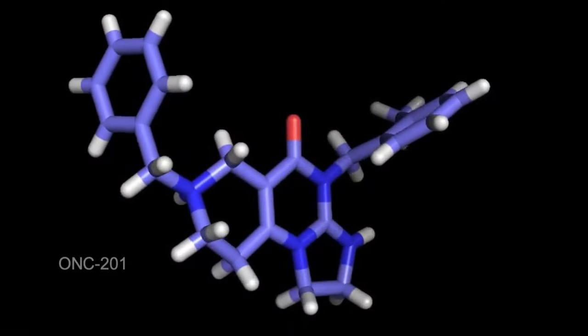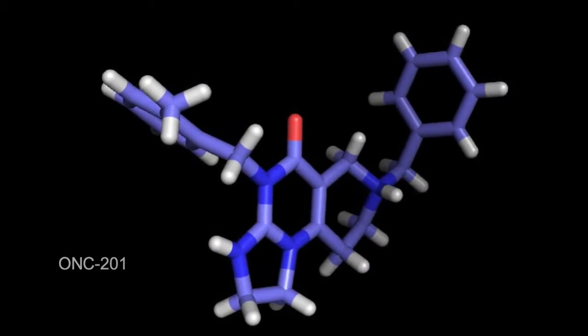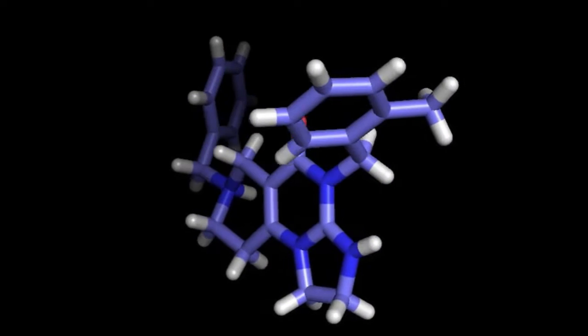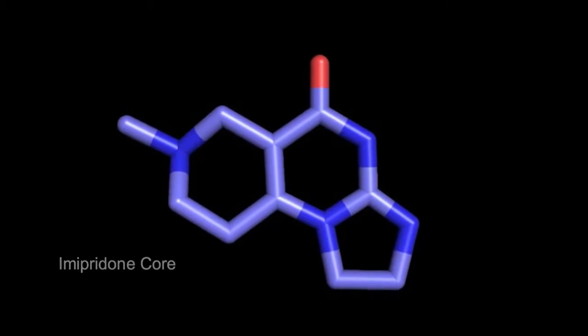So it turned out when we looked at the chemical structure of ONC201, which is shown on the slide, there were no other derivatives out there in the public domain. So ONC201 was the only compound that had this particular triheterocyclic core structure. And what you'll hear about a little bit more later in the presentation is that this novel triheterocyclic core structure turns out to be extremely important for the function of the compound, both its ability to kill cancer cells